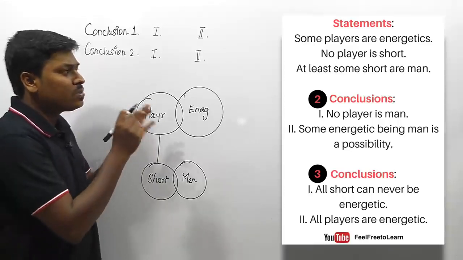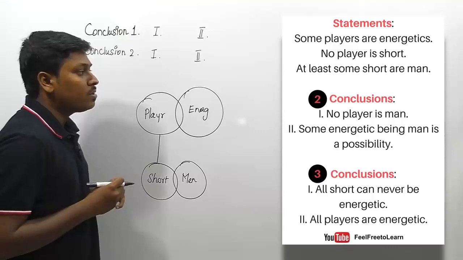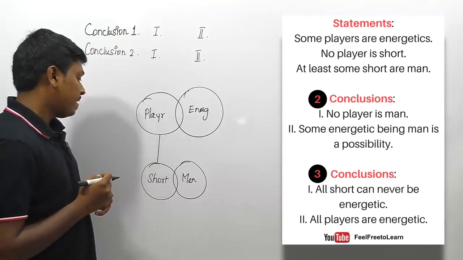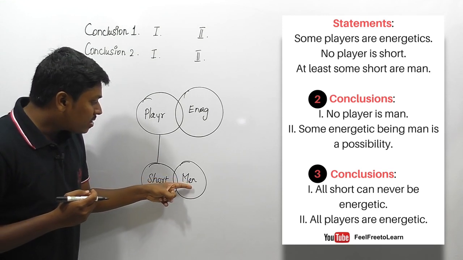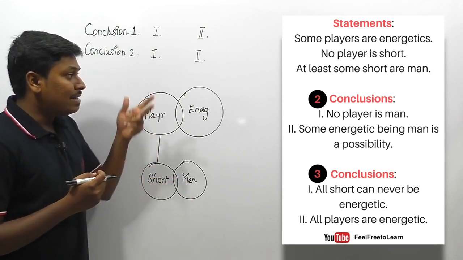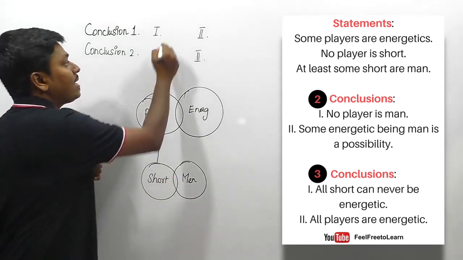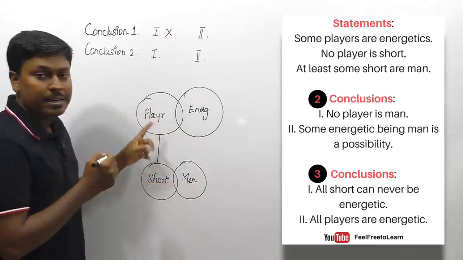There are 2 sets of conclusions. In the first set, the first conclusion is: no player is a man. Friends, they are saying that no player is a man. We already know that there is a possibility of connecting men and player, and they are saying that no player is a man, which is exactly wrong, right?